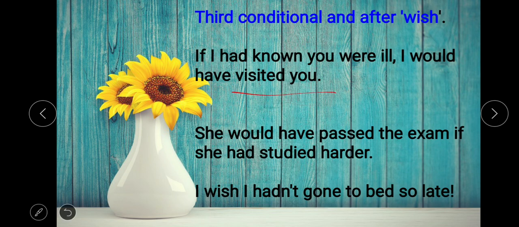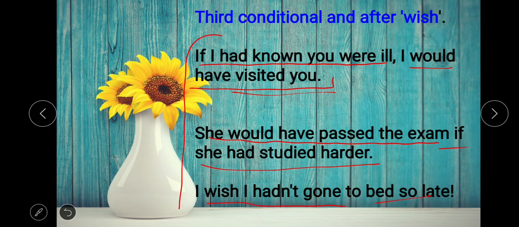If I had known you were ill, I would have visited you. It means there is no reality in both of these sentences. She would have passed the exam if she had studied harder. It means there is no reality. She did not study harder and she did not pass the exam. So this is a situation based on imagination. I wish I hadn't gone to bed so late. So all these sentences are wishes and imagination. There is no reality.